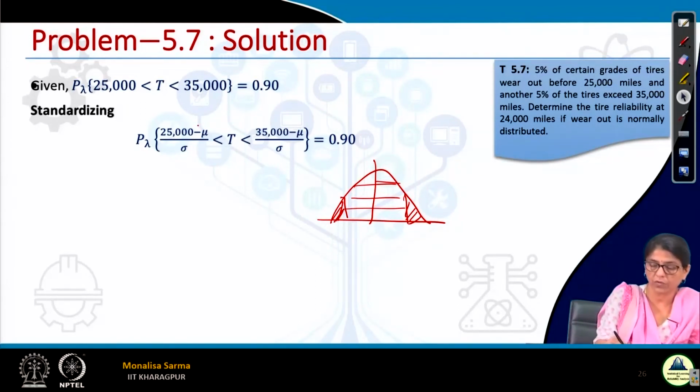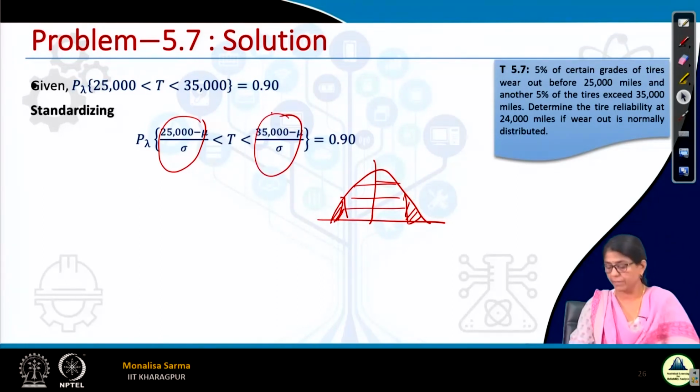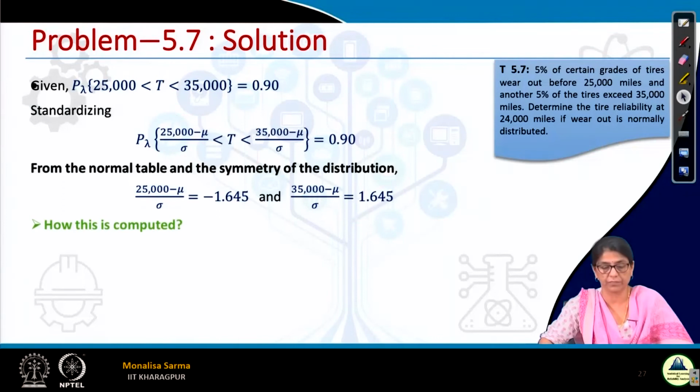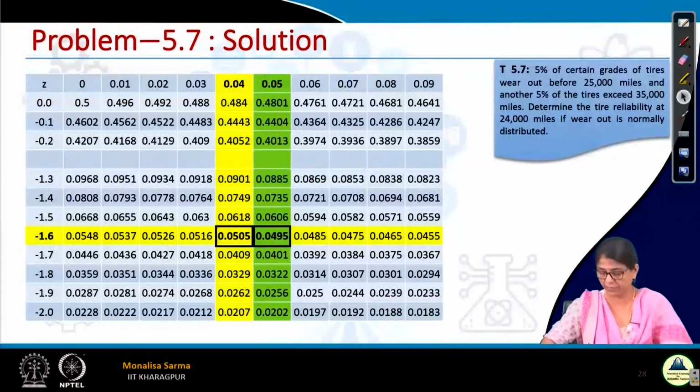Now we know what is the probability corresponding to this, we know what is the probability corresponding to this. Then we found out the values for mu and sigma from the normal table. Similarly, the same way. Now for this one, we got the value 1.645. Again, as I told you, 1.64 is there, 1.65 is there. How can we get the value for 1.645? We just add these two values and divide by 2, simple interpolation.